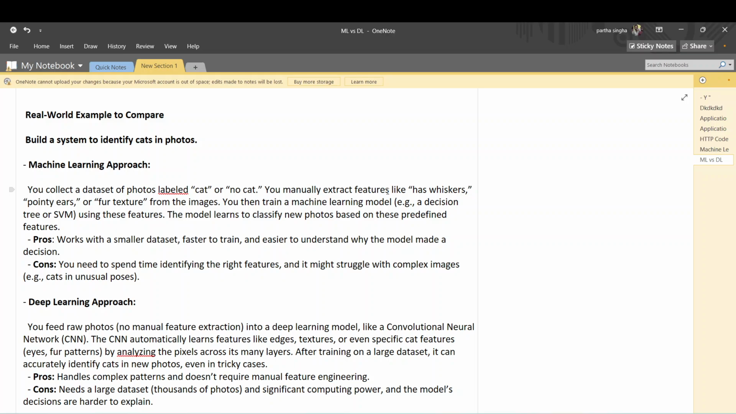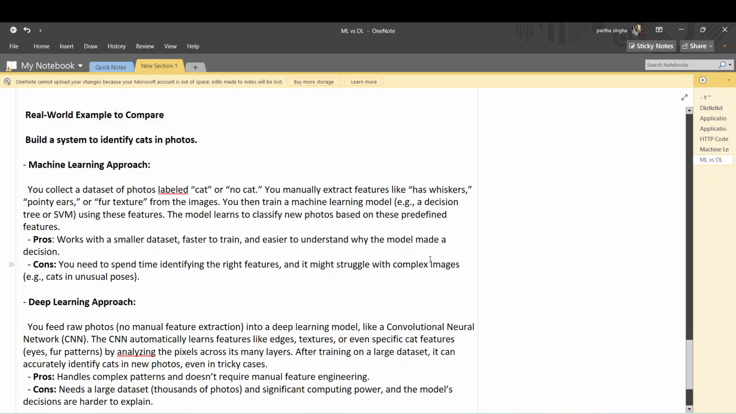And cons: you need to spend time identifying the right features. This is a very difficult thing, to find features from images. Okay, it might struggle with complex images like cats in unusual poses. When the cat is in an unusual pose, you have to find the features from that. How complex it is, you will think of it.